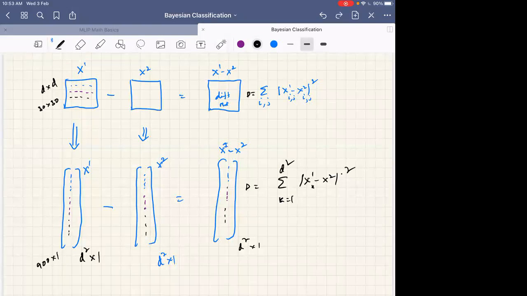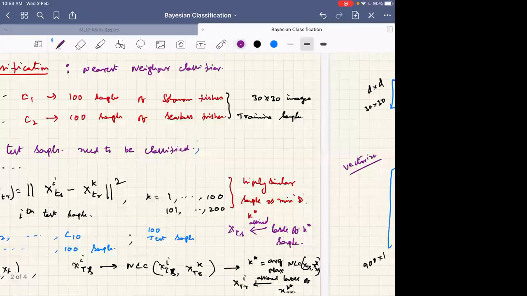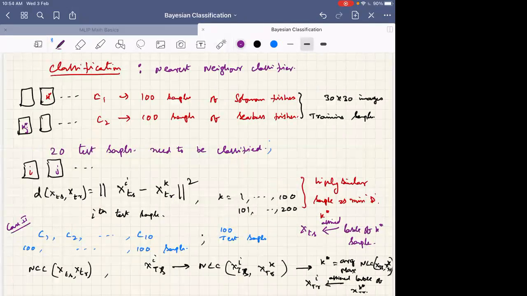So this is referred to, as I said, as the nearest neighbor classifier. This is the simple classifier you can think of. But what do you think is a problem with this kind of classifier? Fine, you have a very simple method for classification. Is there any problem with it? There might be very high variability even within the same class when we take images. So there may be very high variability in the class. Fine, then what's the problem?